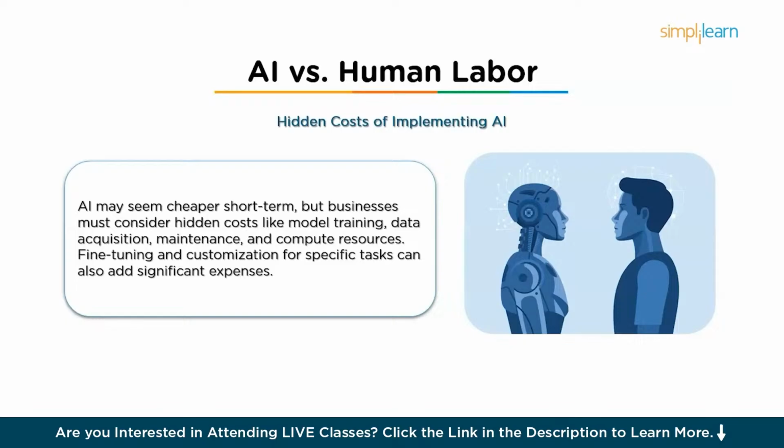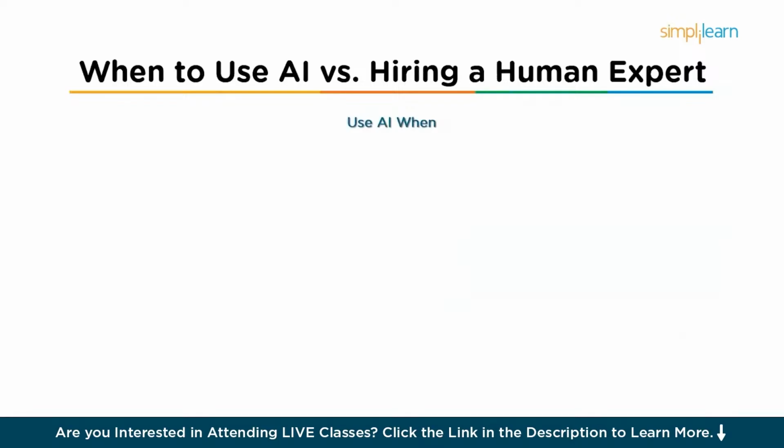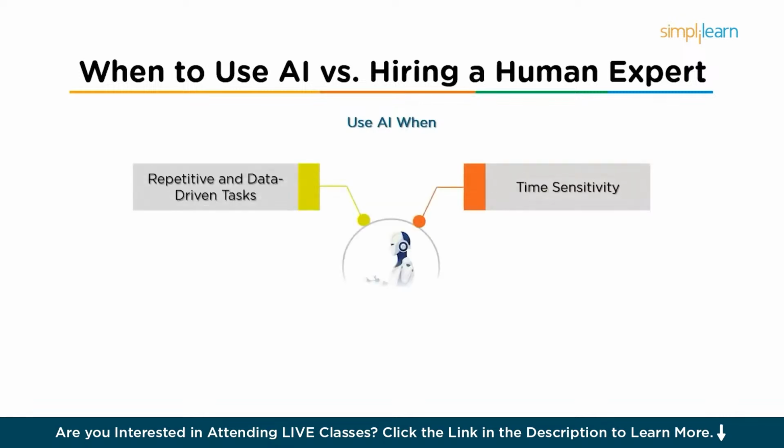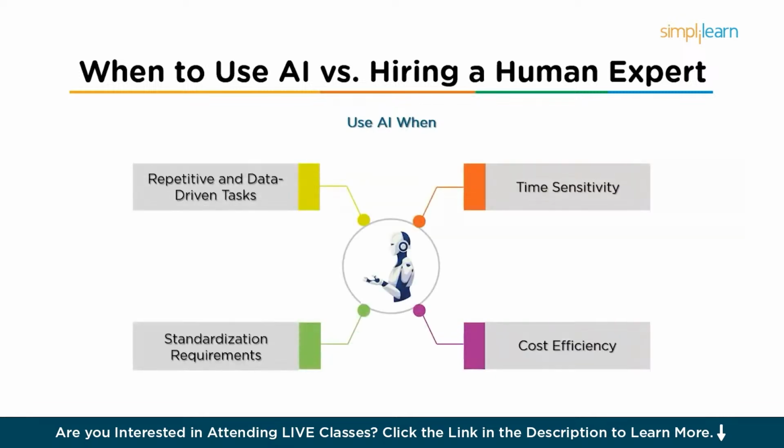So now let's see when to use AI versus when to hire a human expert. Choosing whether to use AI or hire a human expert depends on the task's complexity, the need for creativity, and the budget constraints. So here are some guidelines. First, let's see when to use AI. When the task is repetitive and data driven, examples include automating customer service, generating basic marketing content, processing large data sets, and creating reports or summaries.